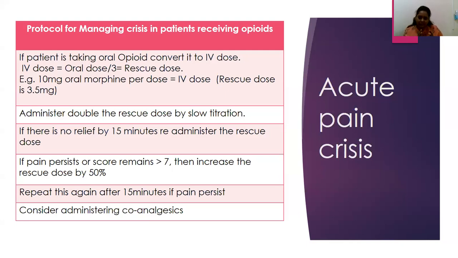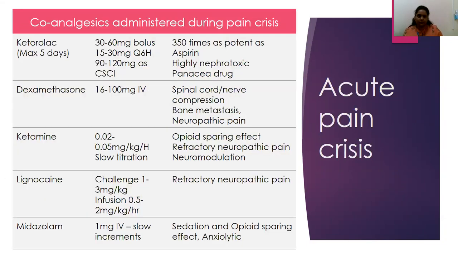So whenever an acute pain crisis is coming, I know our first thought always comes to titrating with an opioid, but it is always important that after your initial management, if the pain is still persisting, to look for other causes of pain or other types of pain that the patient would present with. So the co-analgesics that we would see, as I talked about earlier, is where I mentioned ketamine and lignocaine for a patient with refractory neuropathic pain.